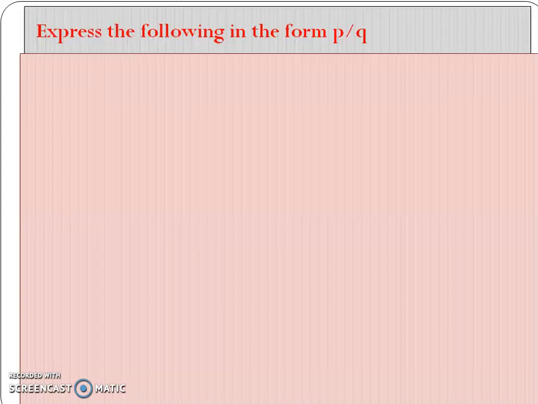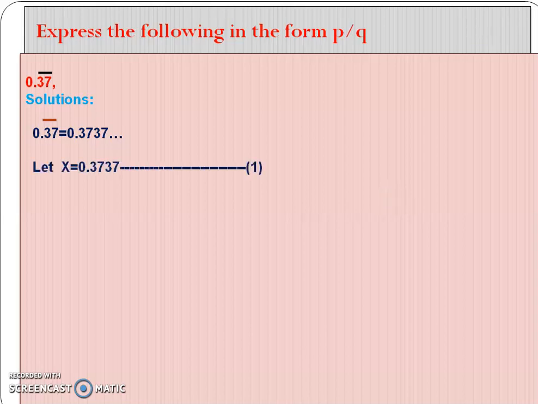Let's solve one more problem. 0.37 bar. Let's solve the problem. 0.37 bar means here 37 is repeated. So 0.3737 and so on. First we will take x as 0.3737, that is the first equation.